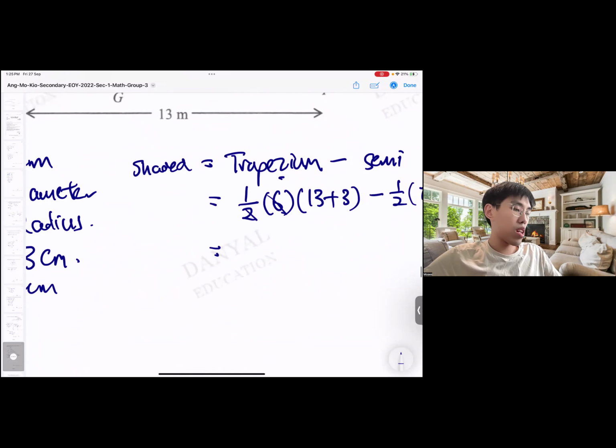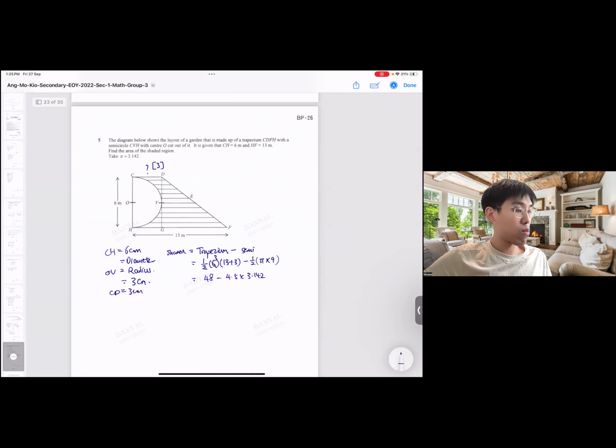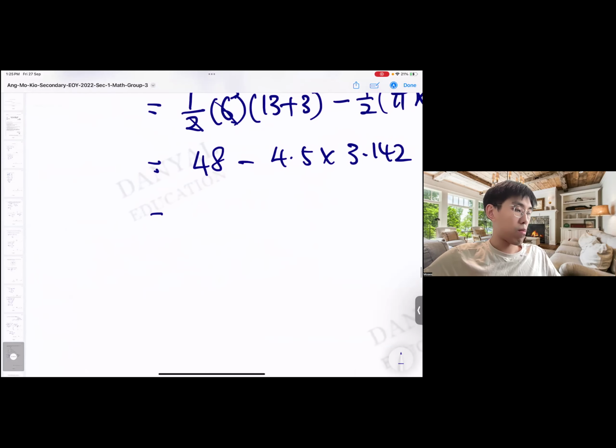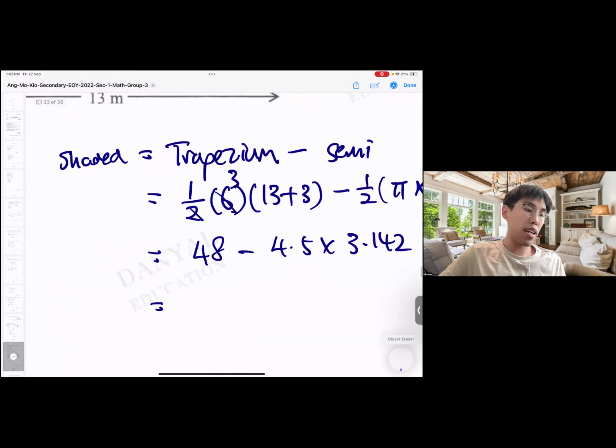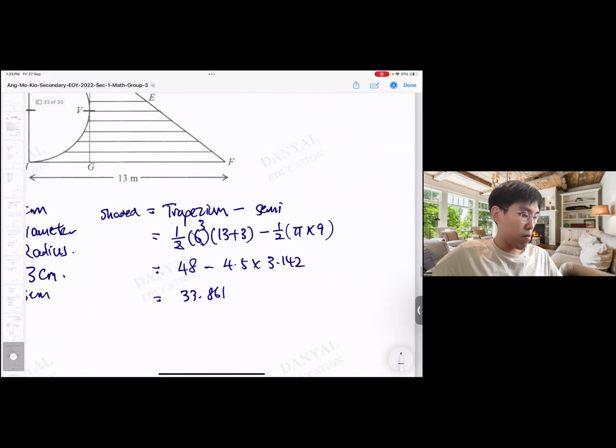So this one is 3. This is 16 times 3, 48. Minus this one is actually 4.5 times 3.142. Just like that. Because 9 over 2 is 4.5, by now you all should know that. Okay, 3.142 times 4.5. Then I take 48 minus this answer. I will get 33.861 meter square.